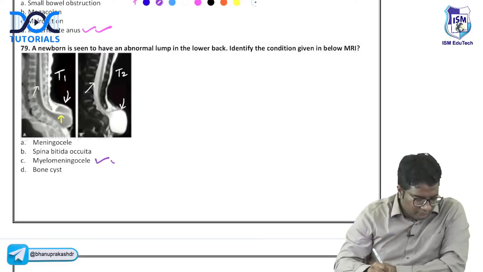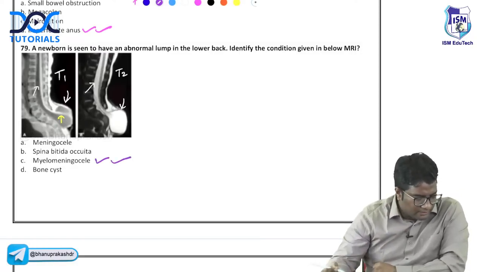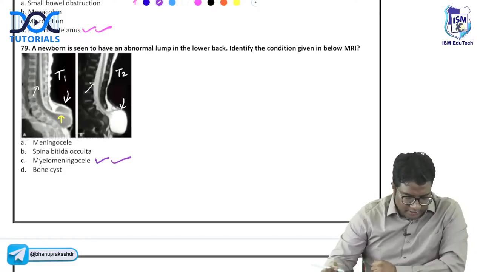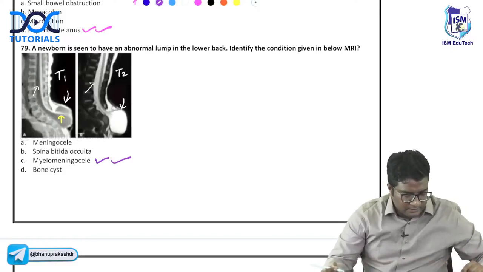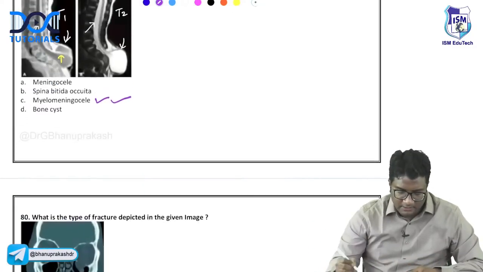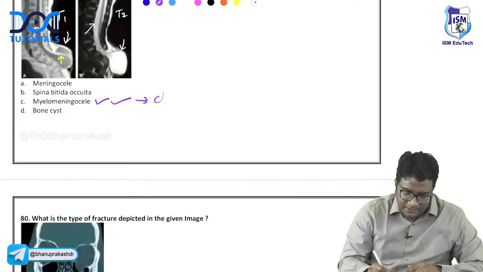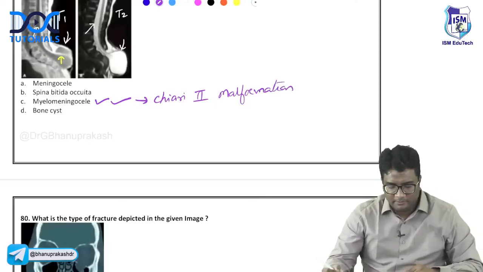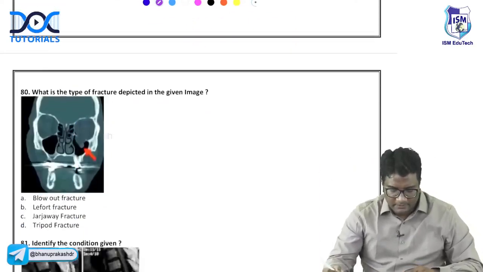Very good. Many of you got this right. Praveen, Divya, Aditi, Sai Kumar, Tanveer, right? Yogesh, very nice. Zainab, Sapna, very nice. Myelomeningocele. Now, myelomeningocele is 100% Chiari 2 malformation. Okay, so myelomeningocele is also in Chiari 2.